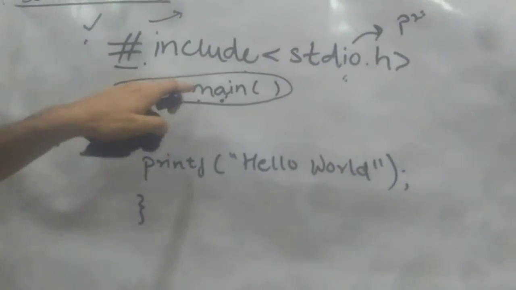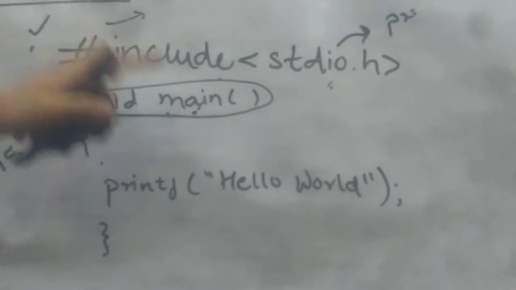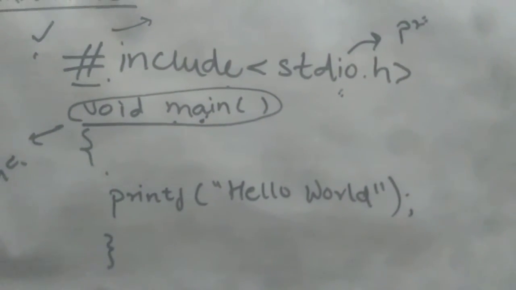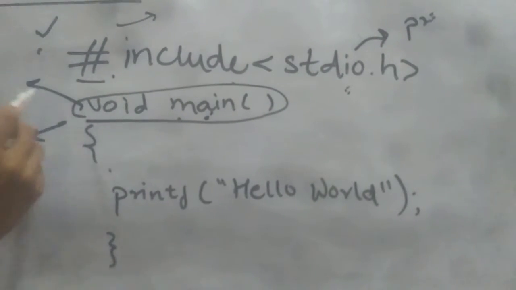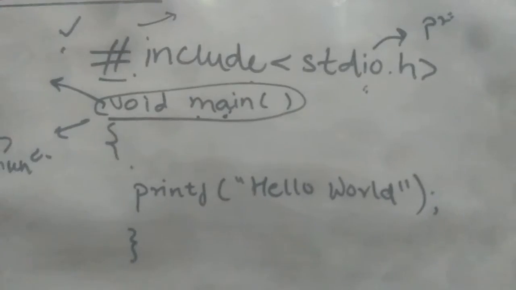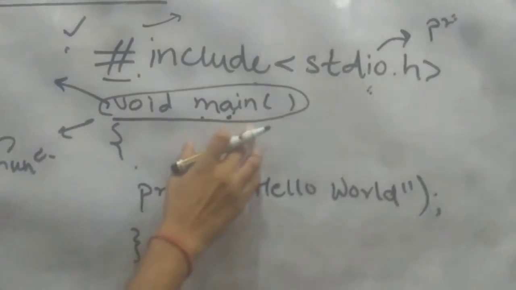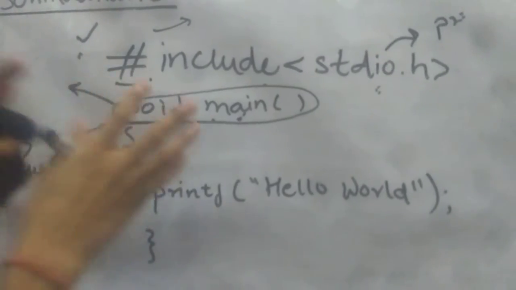Wherever you have written main, the computer understands that from here on it has to start compiling the code. And void, you know the meaning of void. Void means nothing. So void main means we are not passing any parameter, just a simple main function.